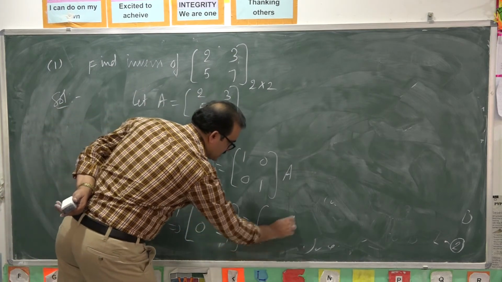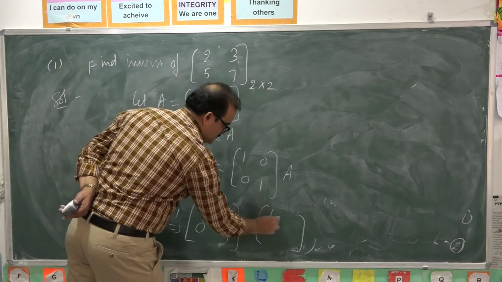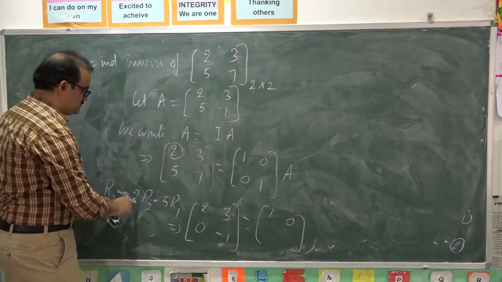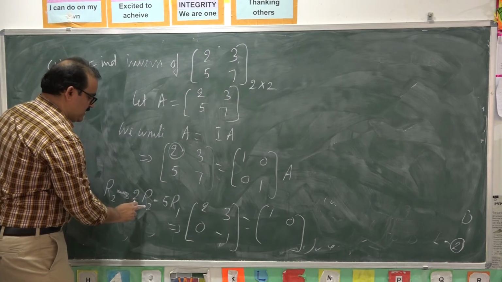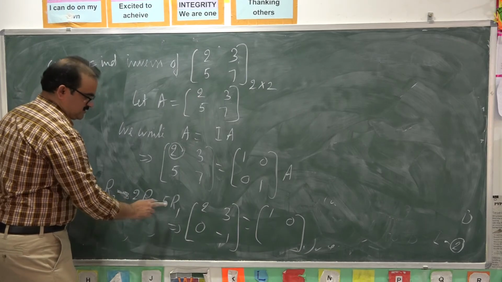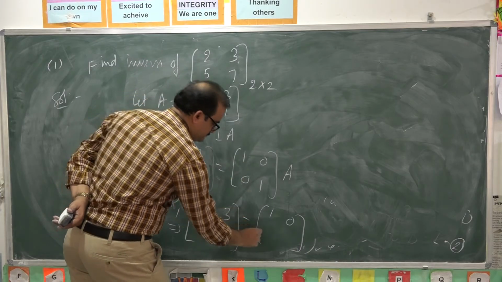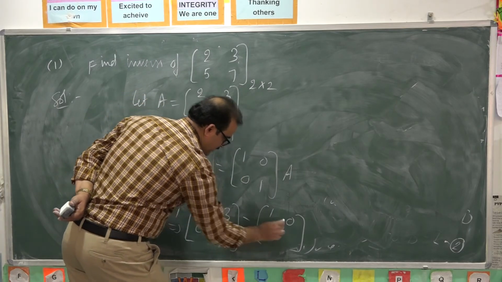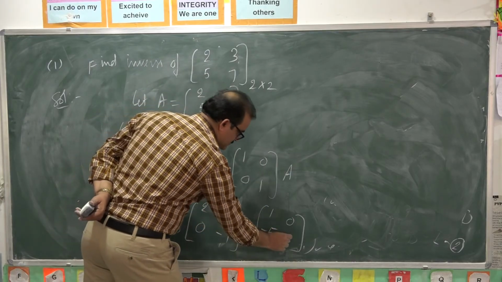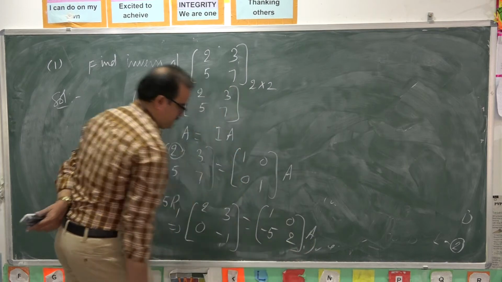You apply the same row operation to this matrix also. First row is not changed. Second row: how is second row changed? Multiply second row with 2 and first row with 5 and then subtract. 2 into 0 minus 5 into 1 is minus 5. Next 2 into 0 minus 5 into 0, that is 0. And 2 into 1 is 2.